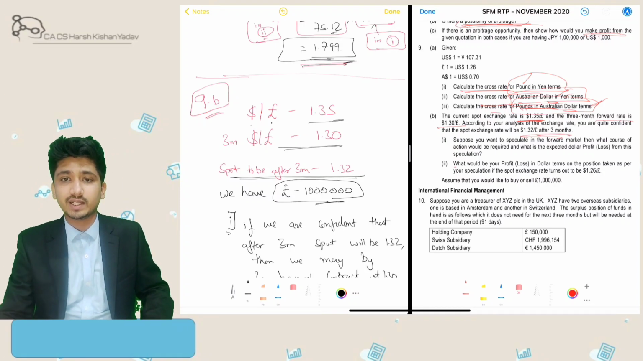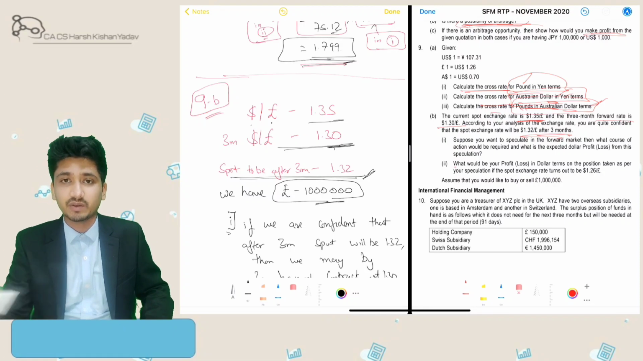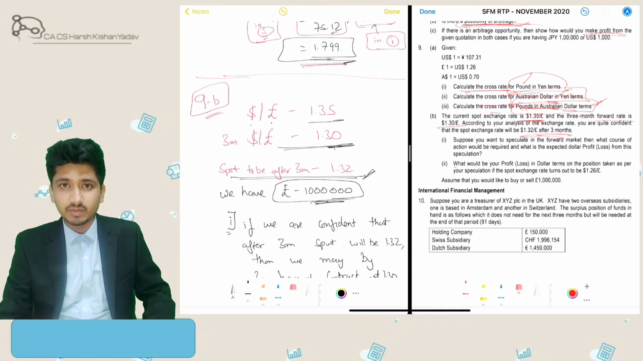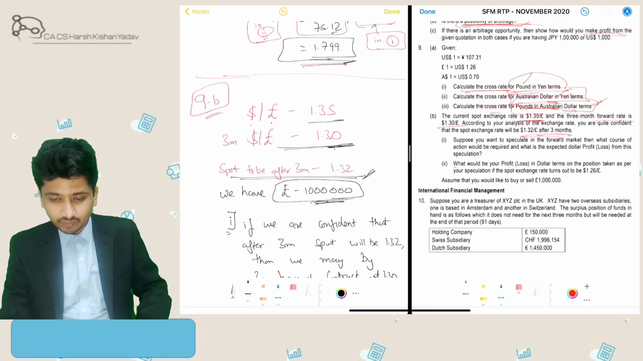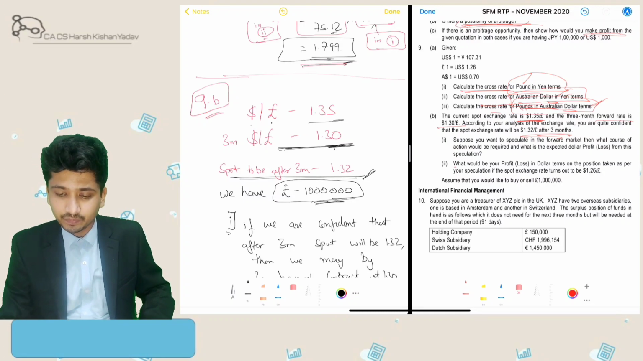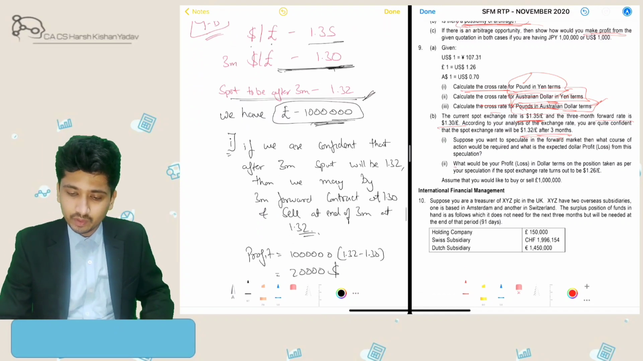Means I am confident that the dollar exchange rate would be 1.32 and not 1.30, which is prevalent in the forward market. So I can make a gain over here. I am sure that 0.02 would be my gain if I buy a forward contract today and sell it after 3 months. So I will make a gain of 0.02 per pound.